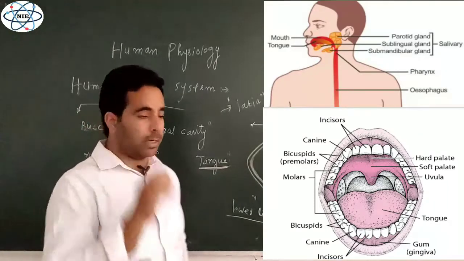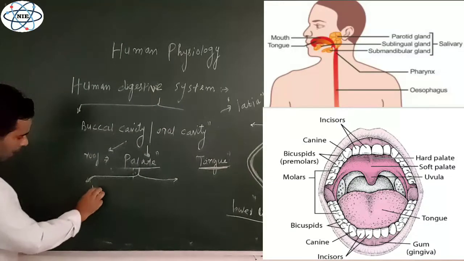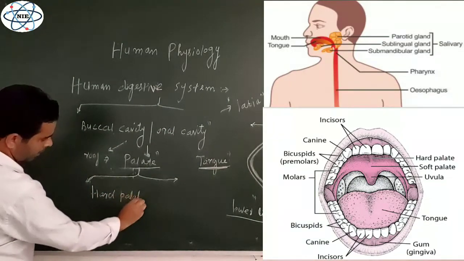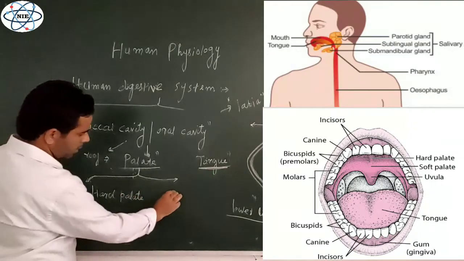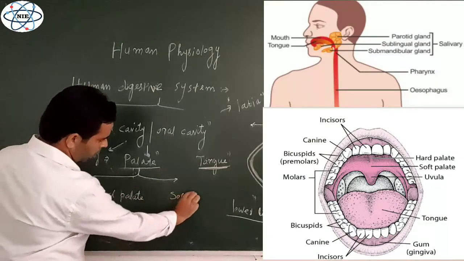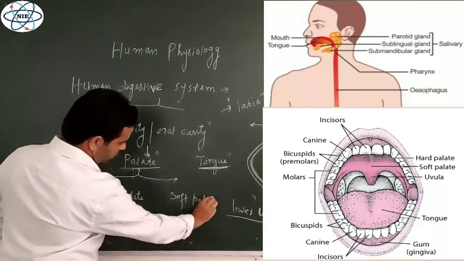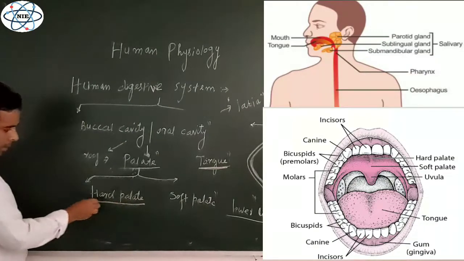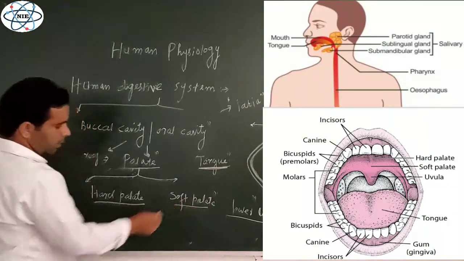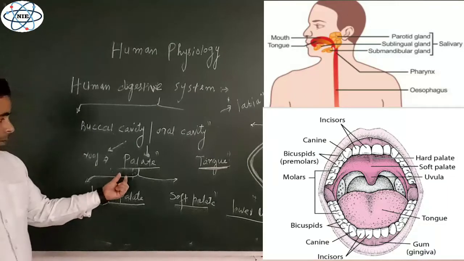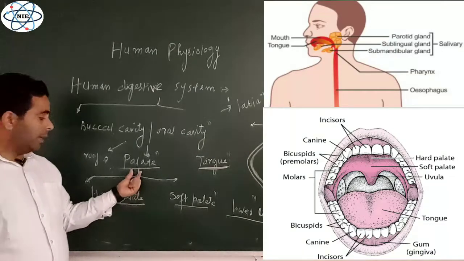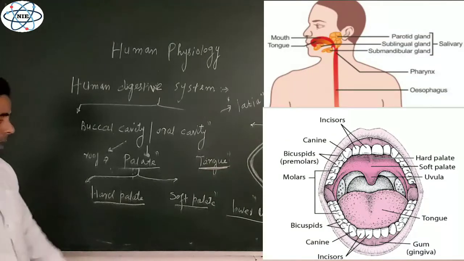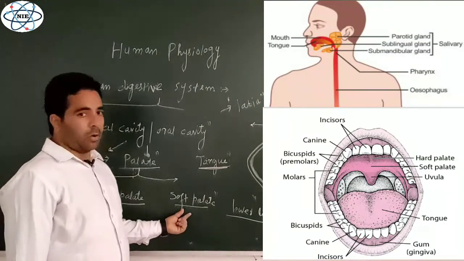It is made up of two parts. One is known as the hard palate, and another is known as the soft palate. This is because of the nature of the two parts, which is different. This one is hard and this one is soft. So the roof of the buccal cavity, the palate, has an anterior part, known as the hard palate, and the posterior part is known as the soft palate.